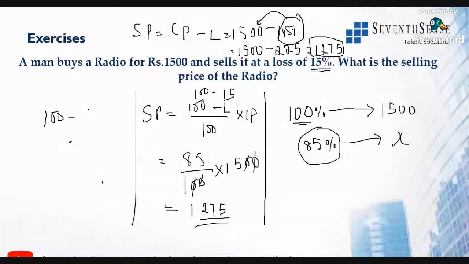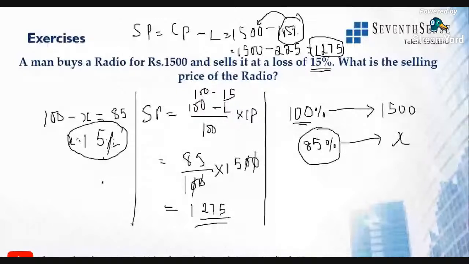How much is the loss? X is equal to 100 minus 85, which is 15 rupees. That is the value, the amount. In terms of percentage, 100% is 100 rupees of the cost price, right? 15 rupees is loss. That means 15% is loss. What will be the selling price? Selling price will be 85. In terms of percentage, it is 85%.